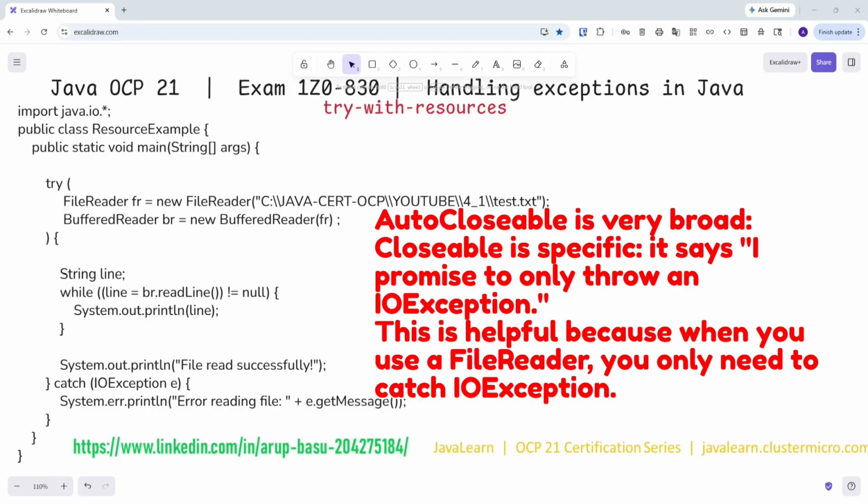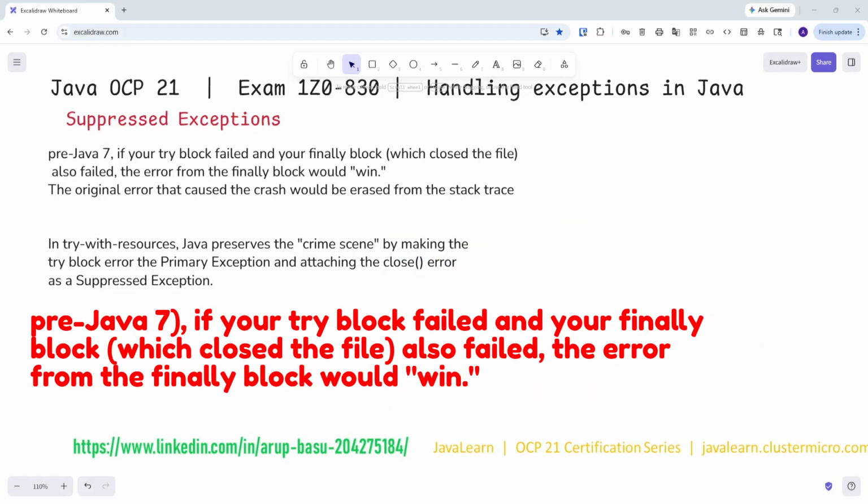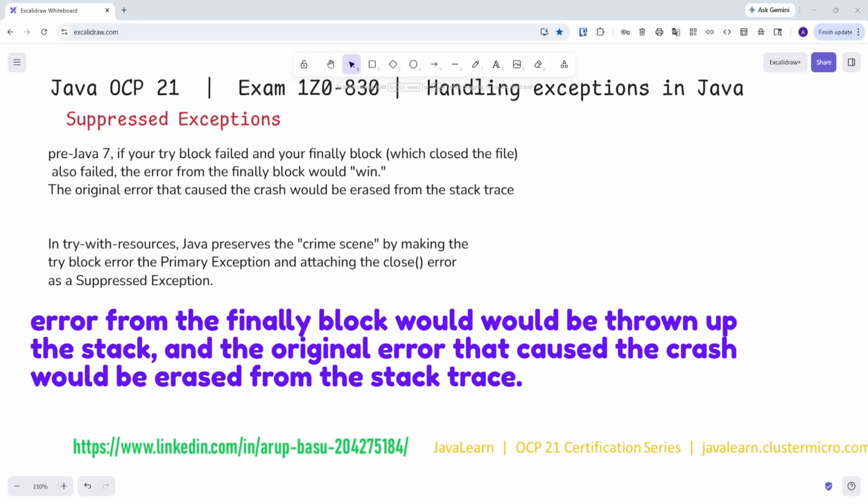Now we move to suppressed exceptions. This is an advanced exam topic. We have to understand it carefully. In the old way, that is pre-Java 7, if your try block failed and your finally block, which closed the file, also failed, the error from the finally block would win. It would be thrown up the stack and the original error that caused the crash would be erased from the stack trace. So in try with resources, Java preserves the crime scene.